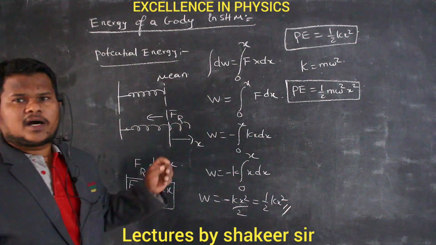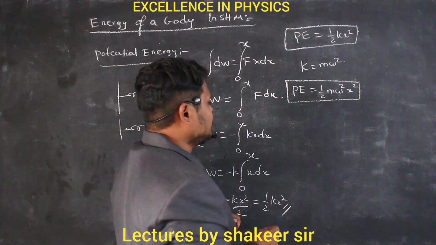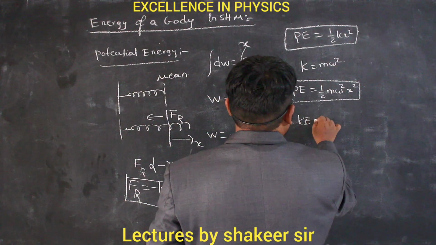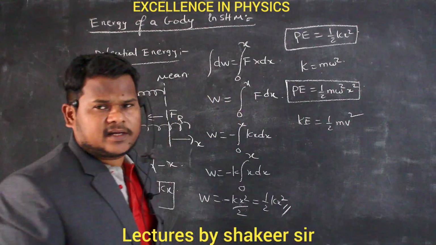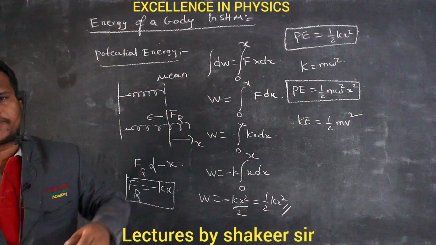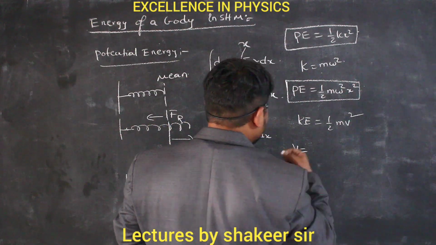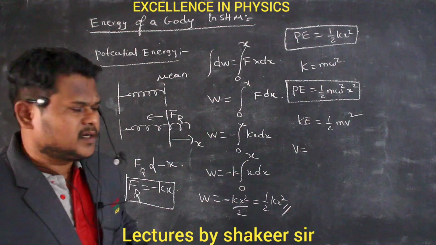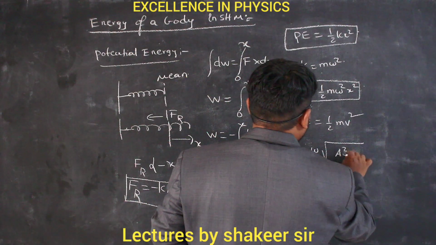Now how can I calculate the kinetic energy? Kinetic energy is equal to half mv square, because kinetic energy depends on velocity. Already we have studied an equation for velocity in terms of the displacement of the particle: v is equal to omega into the square root of a square minus x square.